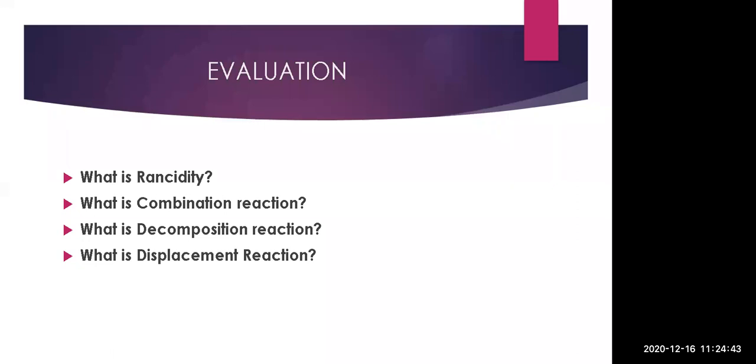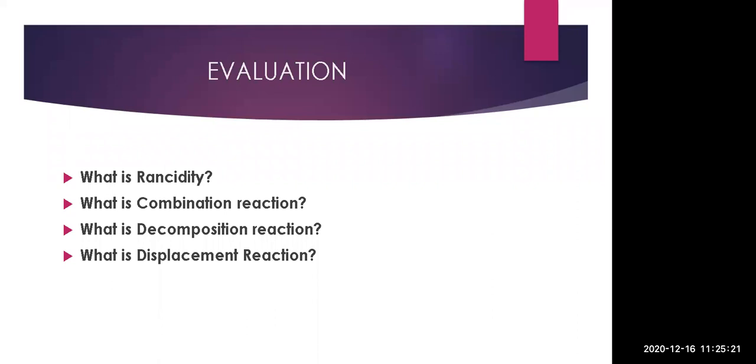Yash, unmute yourself. Okay, then Ruchika, unmute yourself and tell me the answer. The reaction in which the place of the ions of the less reactive element in the compound is taken by another more reactive element, by formation of its own ion, is called a displacement reaction.